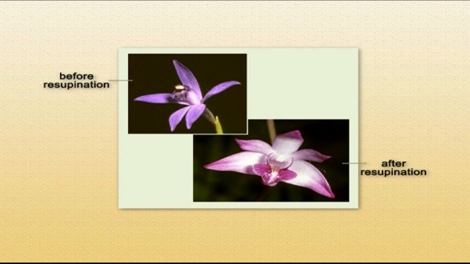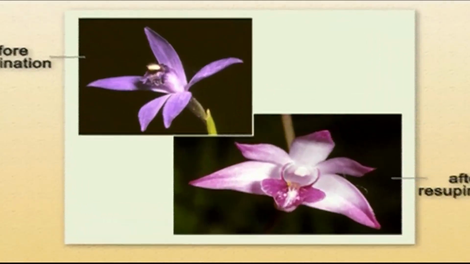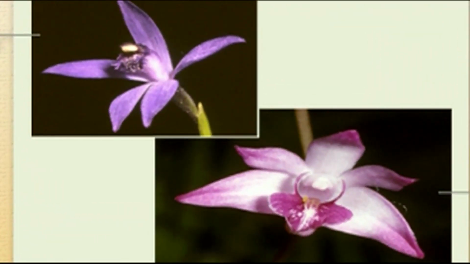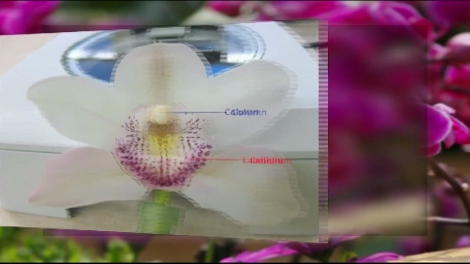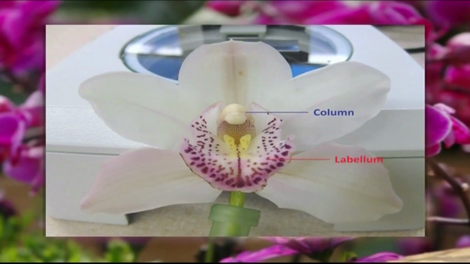What is this resupinate? In such a situation, the floral parts get twisted at an angle of 180 degrees during floral development. Now, the individual parts of the flower, starting from the outer part, that is the perianth, as it is a monocot, that's why here we have no distinction into calyx and corolla.